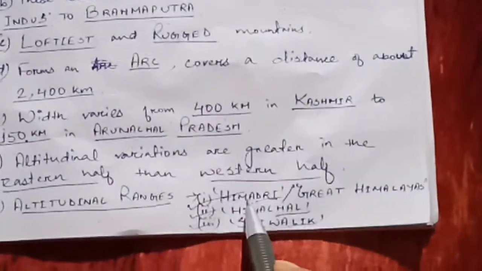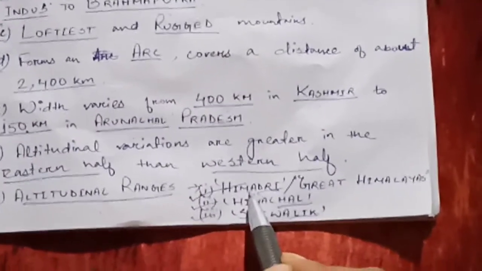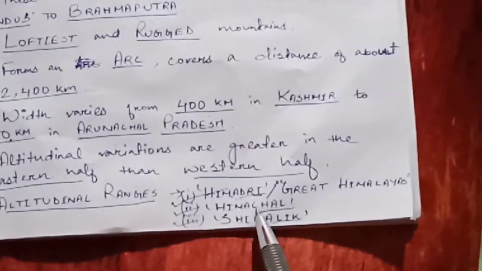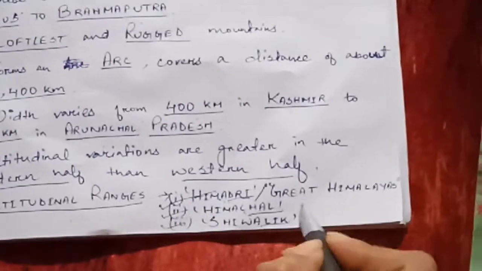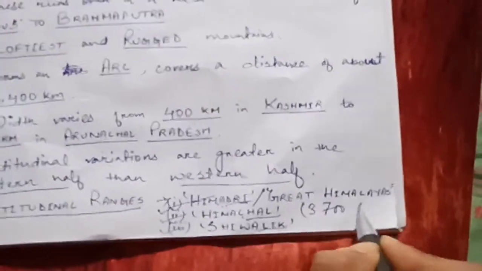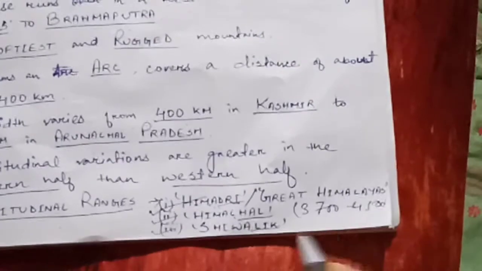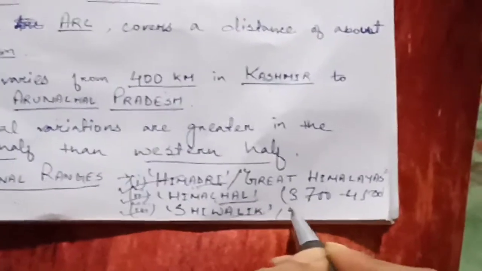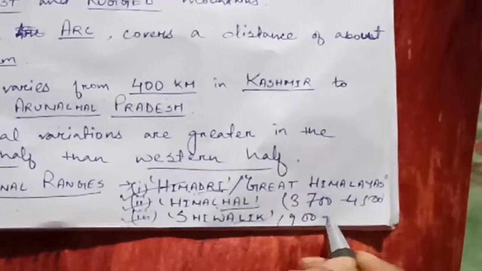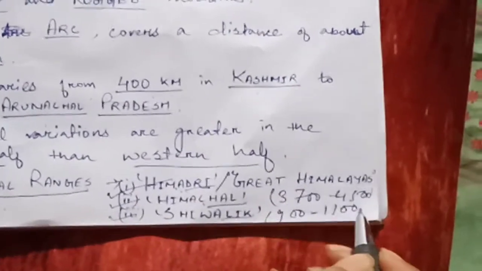And yes, there is one more thing about the height of these ranges, Himadri, Himachal and Shivalik. The height of the Himadri is 6,000 meters, and the height of the Himachal is from 3,700 to 4,500, and the height of the Shivalik is from 900 to 1,100 meters.